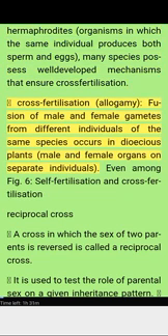Cross-fertilization, allogamy: fusion of male and female gametes from different individuals of the same species, occurs in dioecious plants, with male and female organs on separate individuals. Figure 6. Self-fertilization and cross-fertilization.